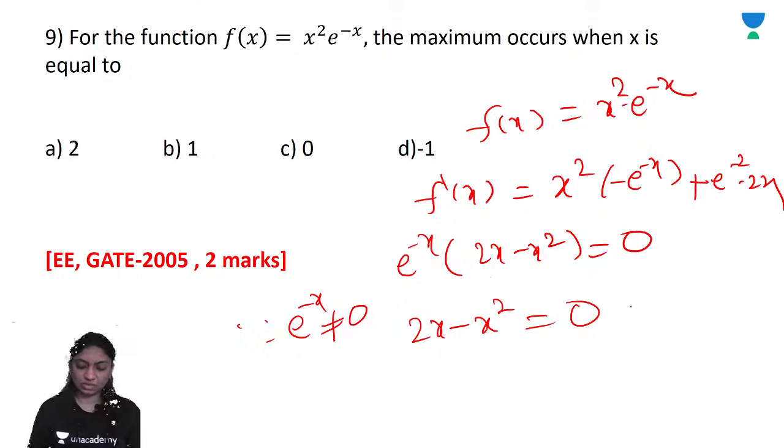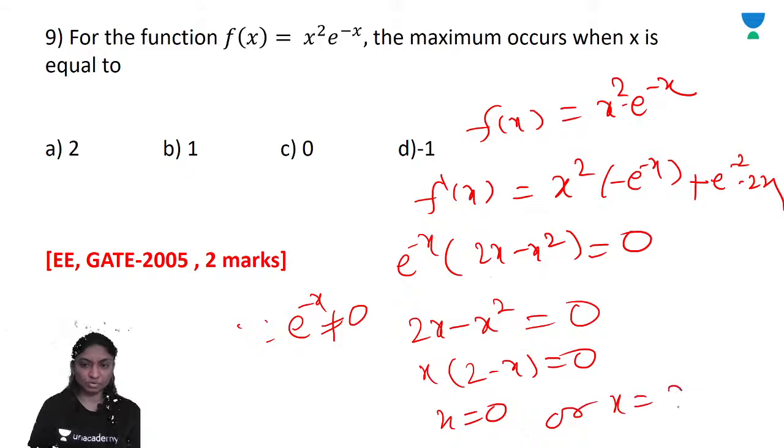So 2x minus x square is equal to 0. Take x common. x bracket 2 minus x is equal to 0. Either x is equal to 0 or x is equal to 2.